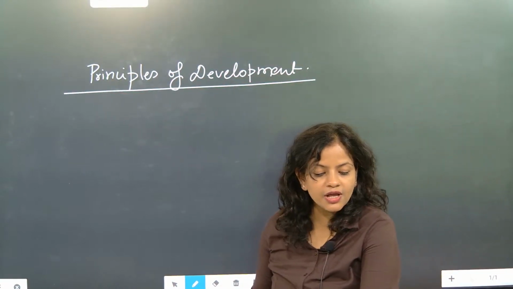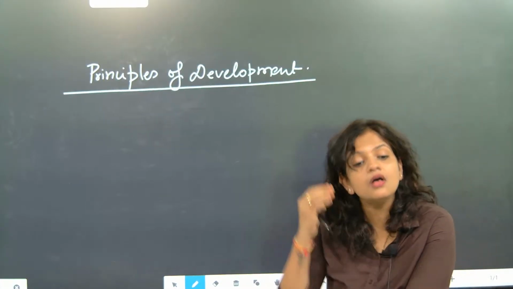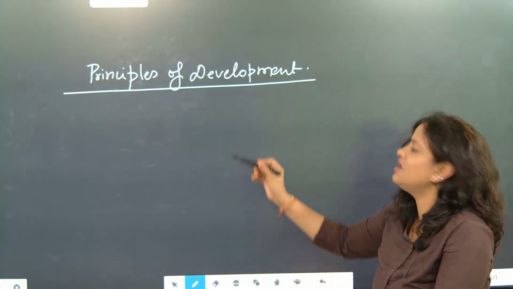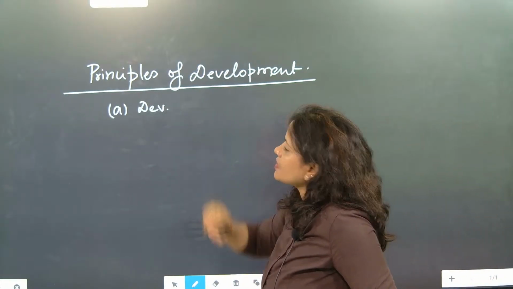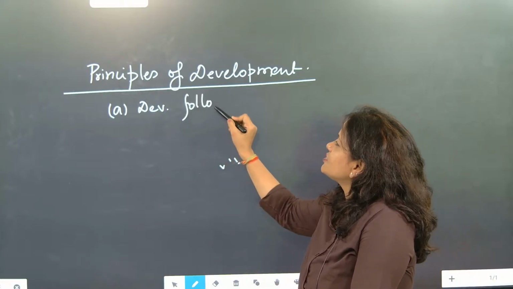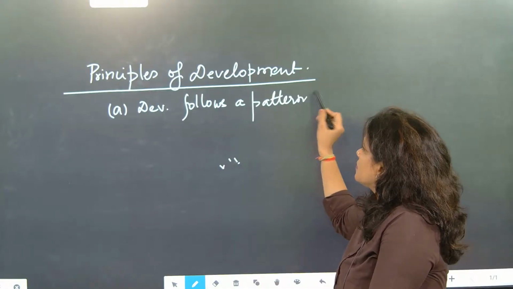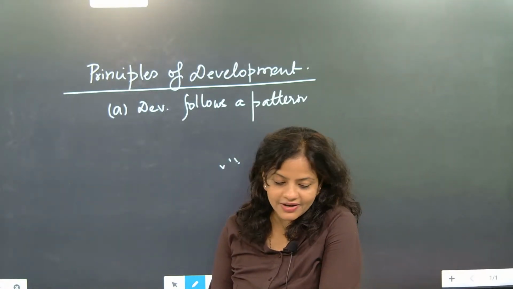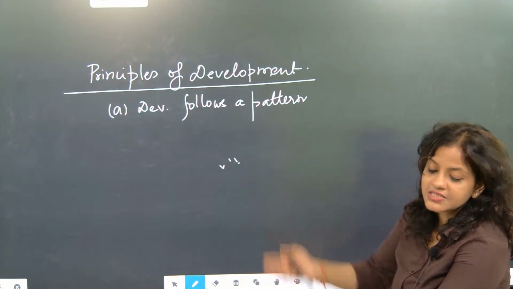So when we will be talking about the principles of development, development follows a process. I'm writing only DEV. Development follows a pattern. Development follows a pattern or a sequence.